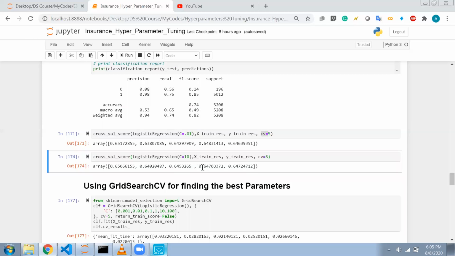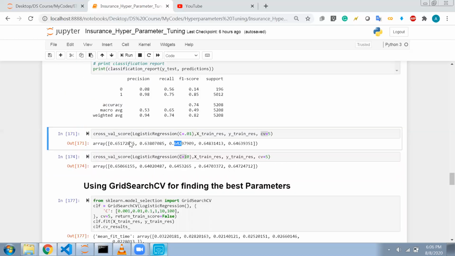You can see that when I chose C equal to 10, the accuracy was less compared to this. This is 65.17 and this is 65.06, but here it is 64, here it is 63.8, 64.53. I think we have to take the average of all of them, then only will we know which C value is good.